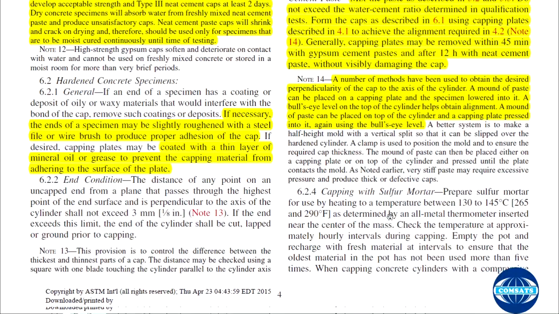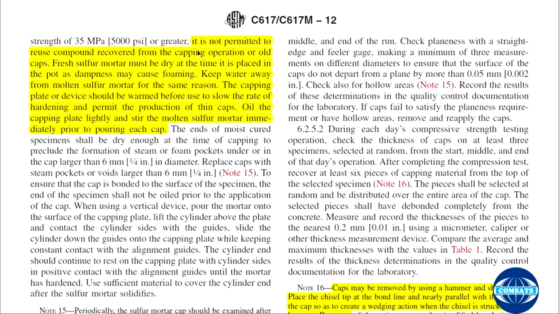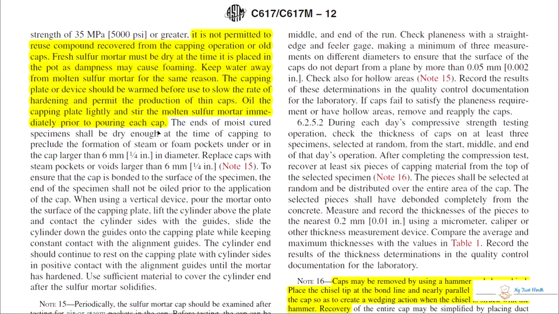You can see that's capping with the sulfur mortar. It is not permitted to reuse compounds recovered from the capping operation and old caps. Fresh sulfur mortar must be dry at the time it is placed in a pot, as dampness may cause foaming. Keep water away from the molten sulfur mortar. For the same reason, the capping plate or device should be warmed before use to slow the rate of hardening or permit the production of thin caps. Oil the capping plate lightly and stir the molten sulfur mortar immediately prior to pouring each cap.